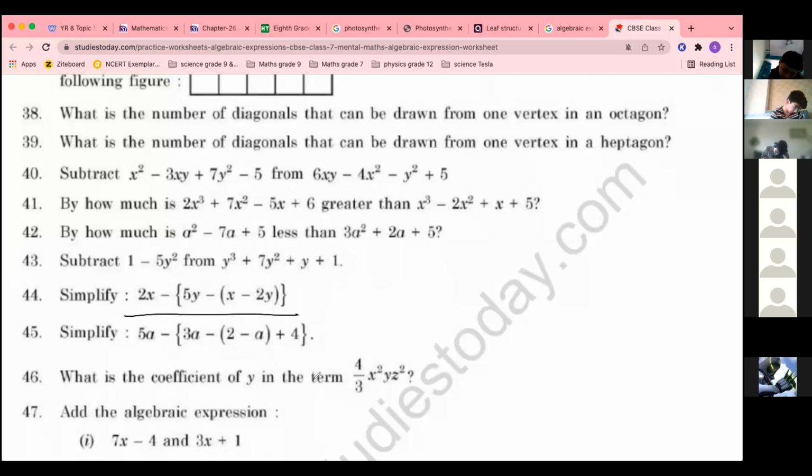Everything is done. And I have given you a hint. Solve the smaller bracket first. Solving means putting minus sign inside. Then putting minus sign inside the middle bracket. Then simplify the like terms. Leave the unlike terms as it is. That will be your answer.